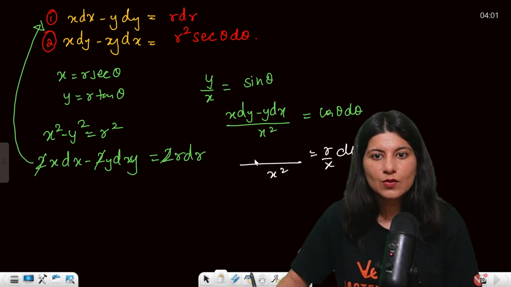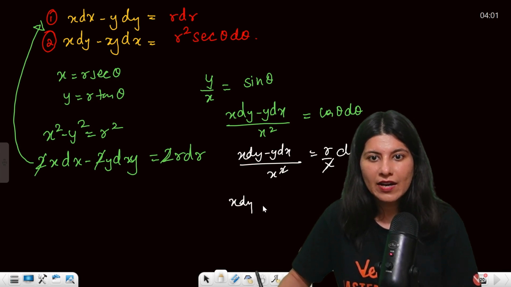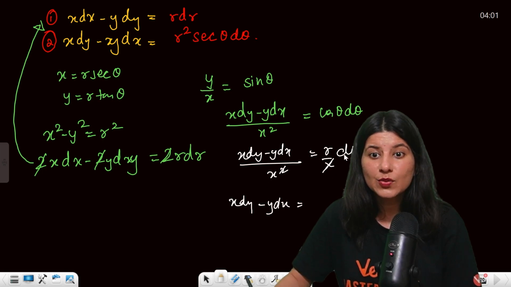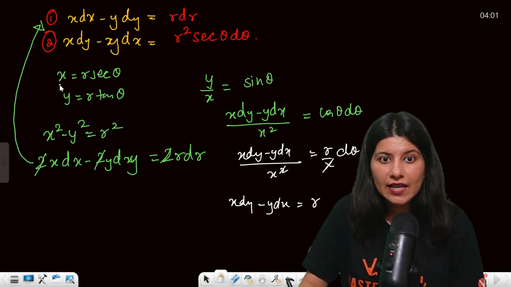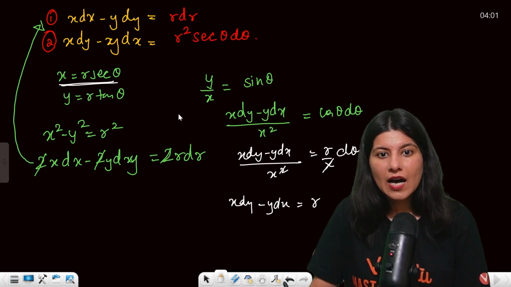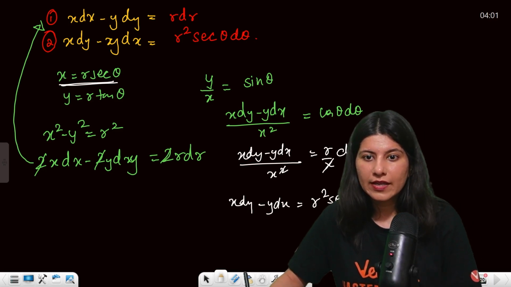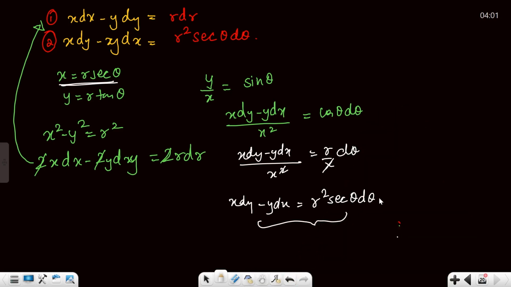This is x square, x dy minus y dx. Correct? X gone. So this is x dy minus y dx is equals to x into r. Now r is here. What about x? X from here would be r sec theta. So r sec theta d theta. This is your expression. This is actually the second expression. So I have just given you the proof of the second expression.